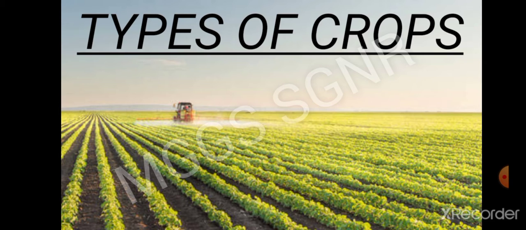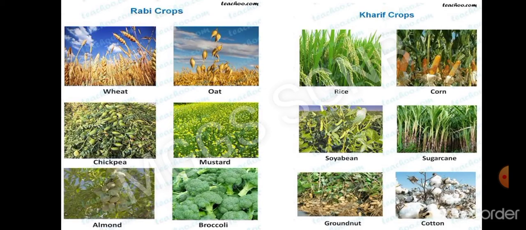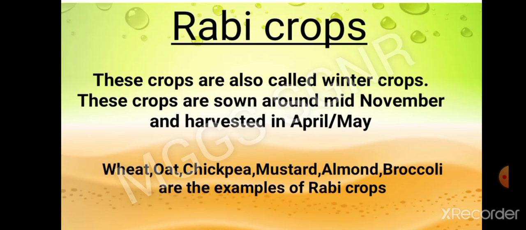According to season, crops are majorly of two types: Rabi crops and Kharif crops. Rabi crops, for example, are wheat, oat, chickpea, mustard, etc. And Kharif crops are rice, corn, soybean, sugarcane. These are Kharif crops. And what is the difference between Rabi crops and Kharif crops? Let's see. What are Rabi crops?